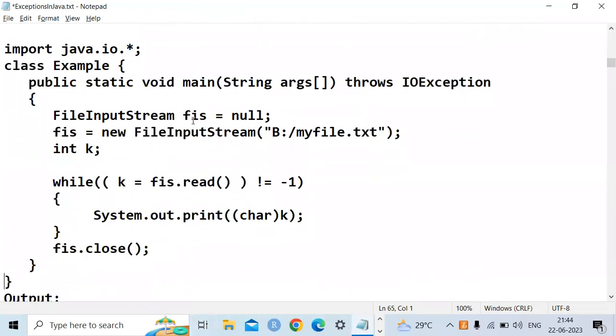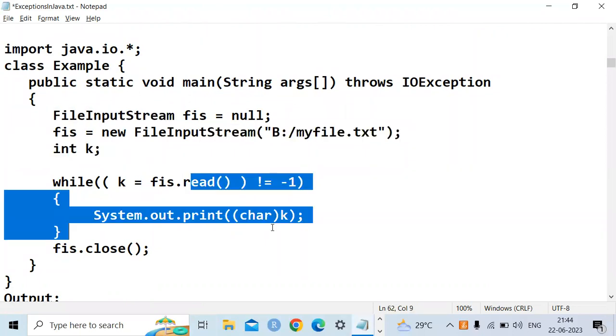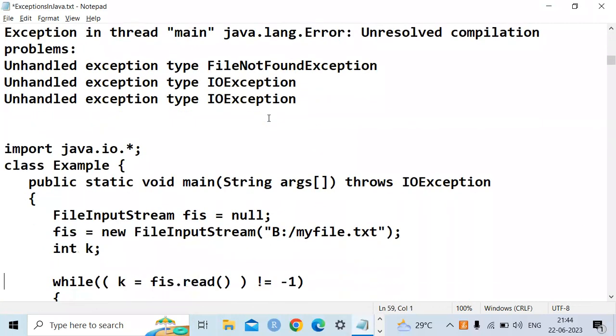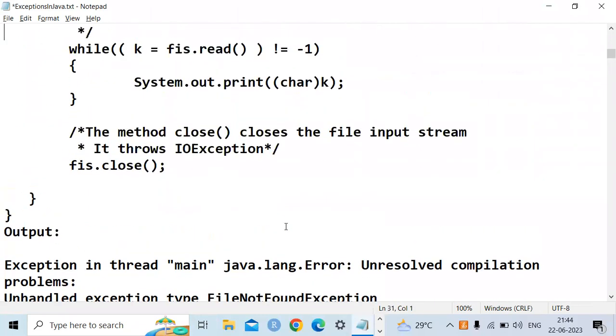See this example. Here again we create the object, specify the path, read the data and everything, then FIS close. So what is displayed? The file content is displayed, because this time I have given the correct path. For example, if I say this, actually I have to give it like this one, but unfortunately I gave it like this one.